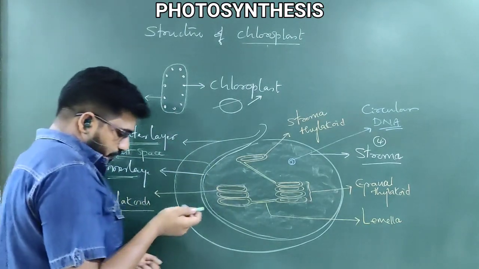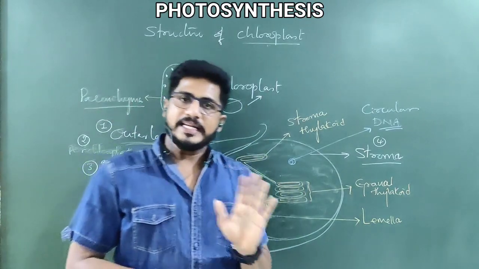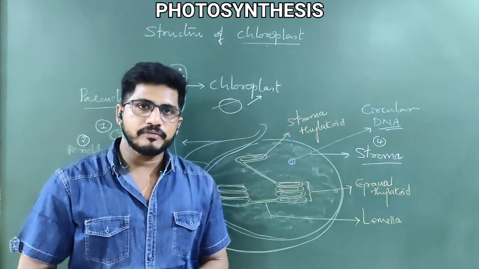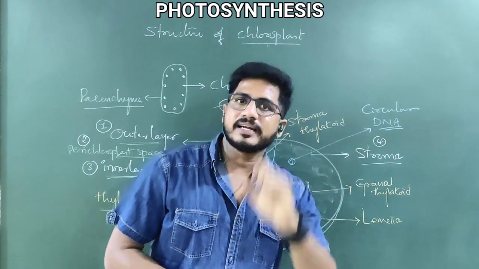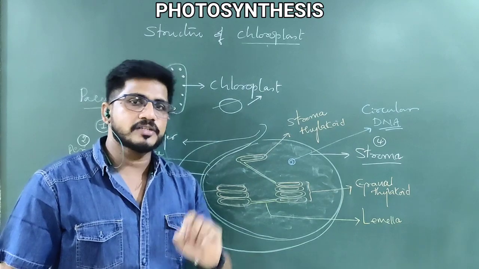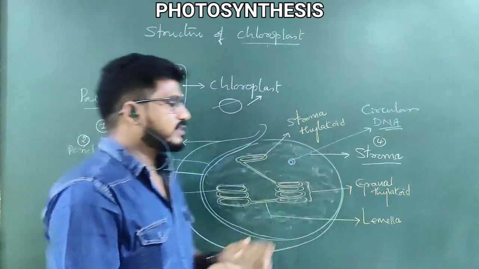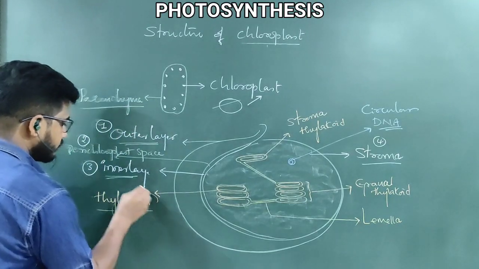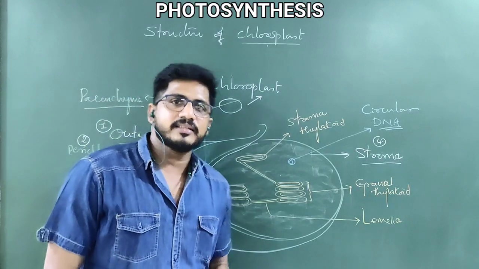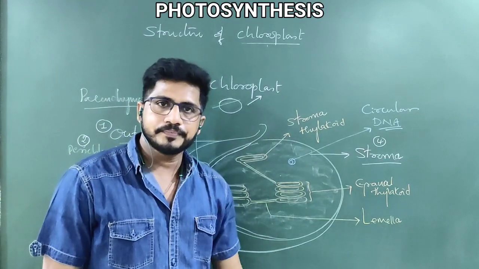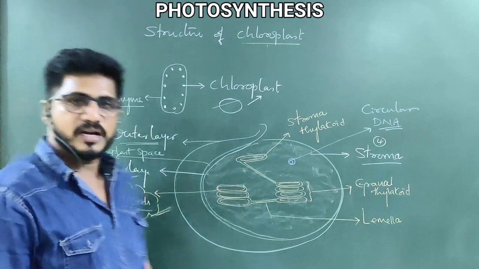So, as far as your knowledge goes, plants prepare food in the leaves. Inside the leaf, because of the mesophyll. Inside the mesophyll, because of parenchyma tissue. Inside the parenchyma, because of chloroplasts. Inside the chloroplast, because of thylakoids. If these thylakoids are not there, then plants cannot prepare food. So, we are going to learn the structure of a thylakoid now.